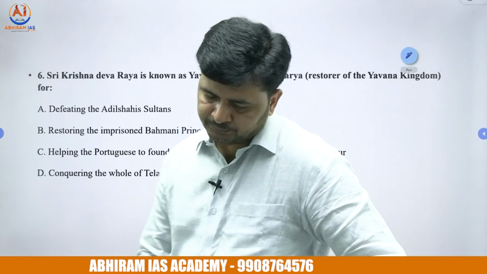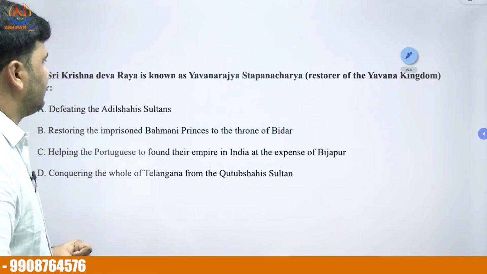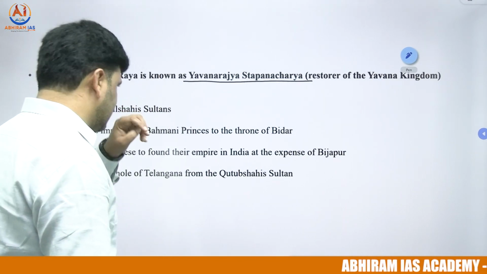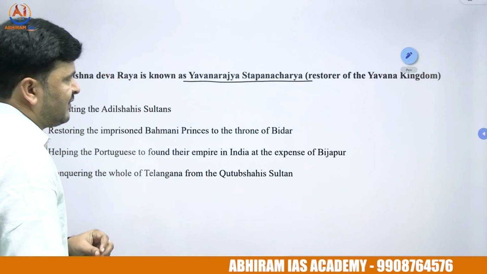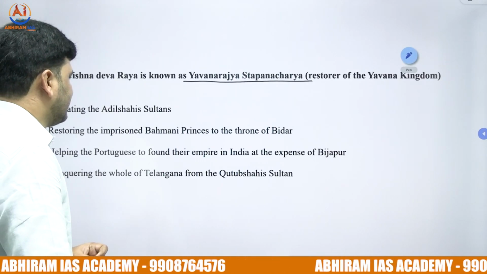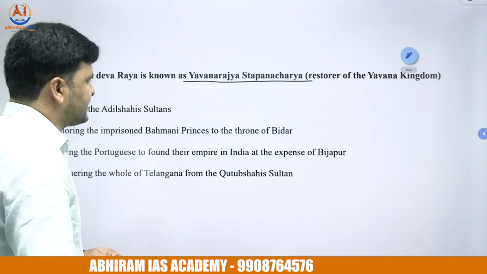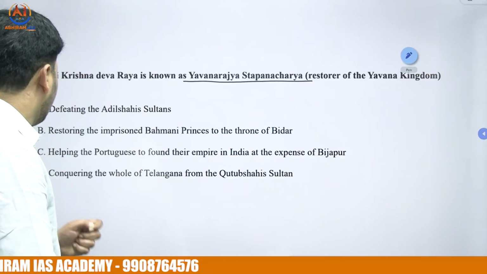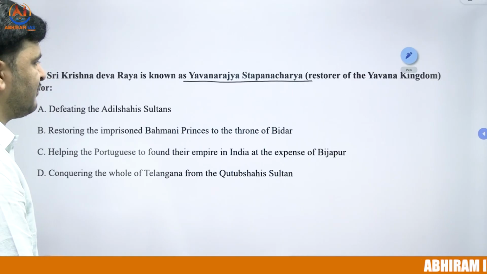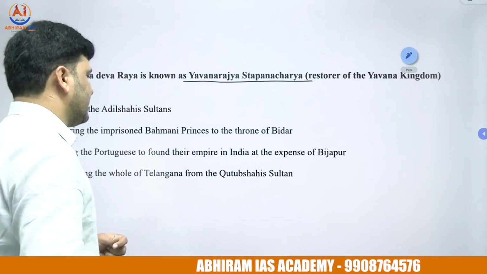The sixth question. Sri Krishna Devaraya is known as Yavana Rajya Sthapanacharya. It's a Sanskrit title. The English version: Restorer of the Yavana Kingdom. Option A, defeating the Adil Shahi Sultans. Option B, restoring the imprisoned Bahmani prince to the throne of Bidar. Option C, helping the Portuguese to found their empire in India at the expense of Bijapur. And option D, conquering the whole of Telangana from the Qutub Shahi Sultan.